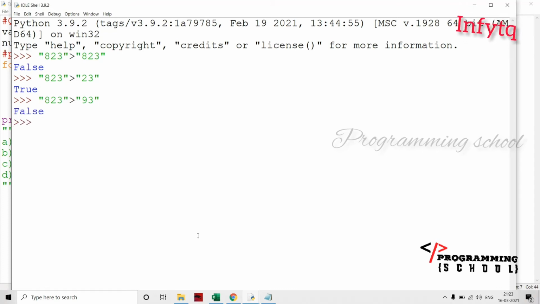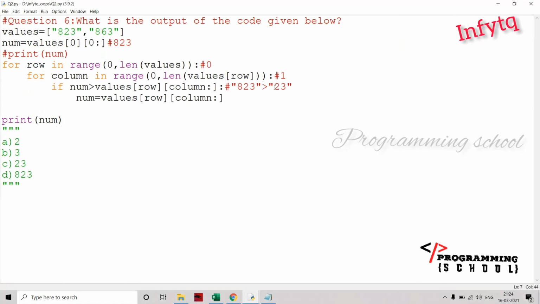Why? Because these two are strings. Here we are doing a string comparison. The first character is compared with the first character. Is 8 greater than 9? No. Then it returns false. This is purely a string comparison. And here, 8 is greater than 2: the ASCII value of 8 is greater than the ASCII value of 2. Yes. But the ASCII value of 8 is not greater than the ASCII value of 9. That's why it returns false, and here it returns true.